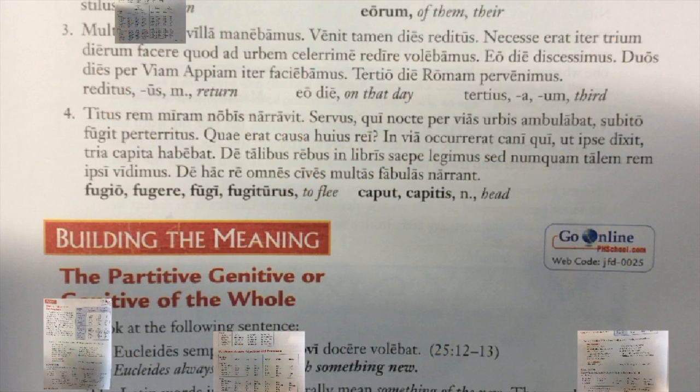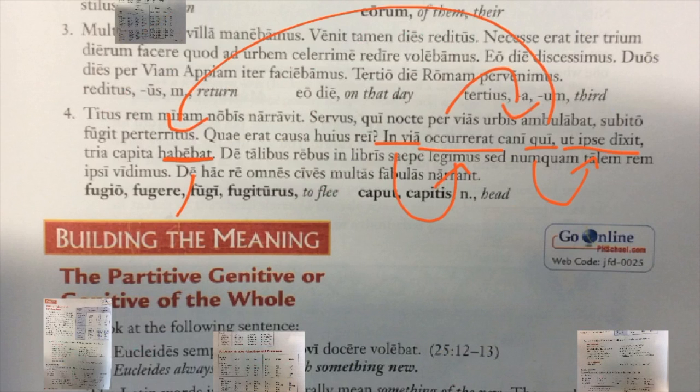I'll translate that whole sentence again. So in via, in the street, he had met a dog, qui, who, as he himself said, was holding 3 heads. Tria capita, 3 heads.